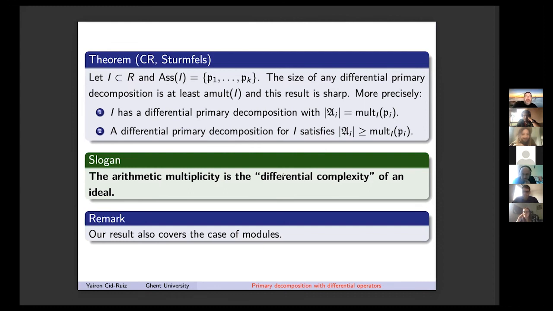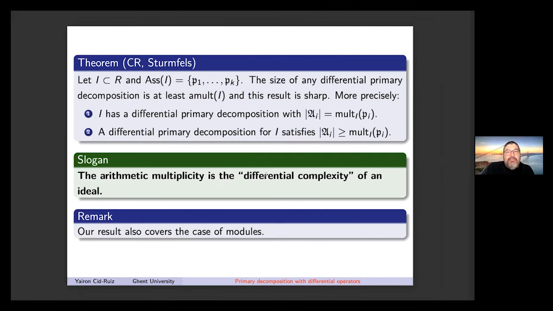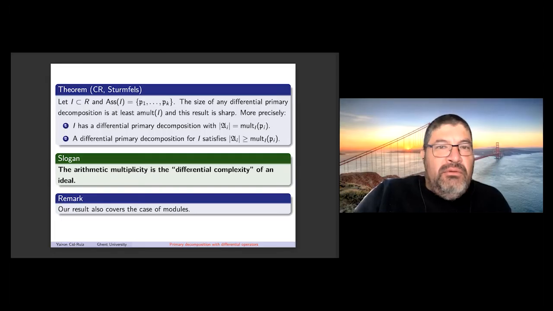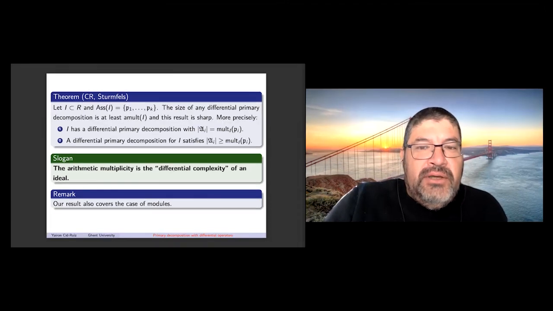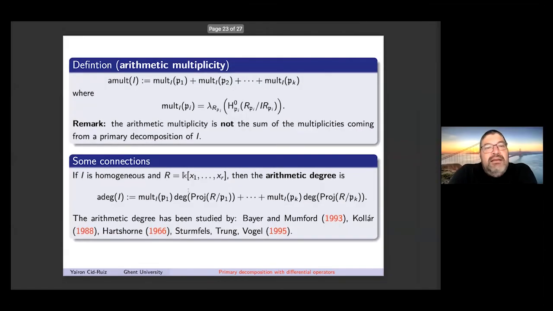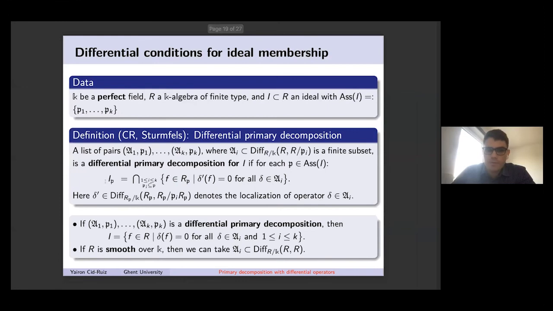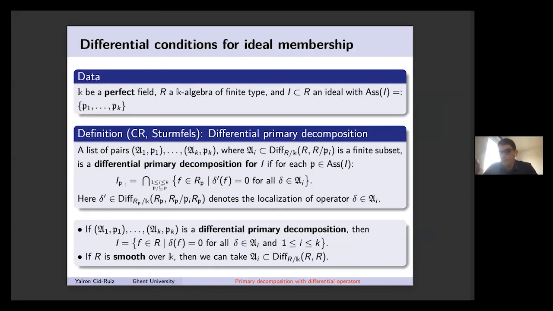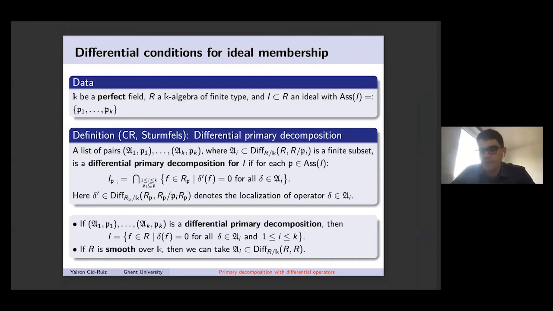Nice talk. You didn't talk about the algorithm, but to compute this differential decomposition, you need to pass through computing a primary decomposition, is that correct? No, you don't. That's one of the things I should have said. You can just take the ideal and localize. The construction is directly from the localization at the prime ideal.